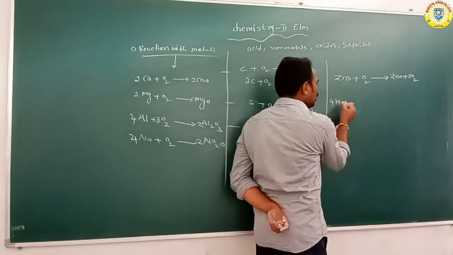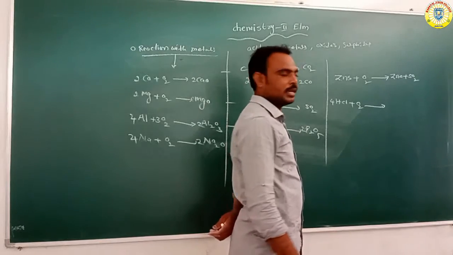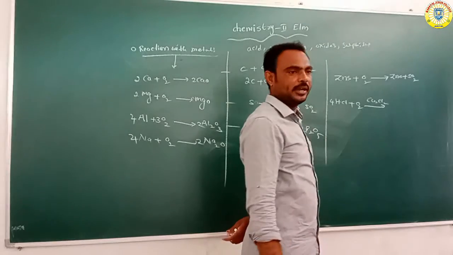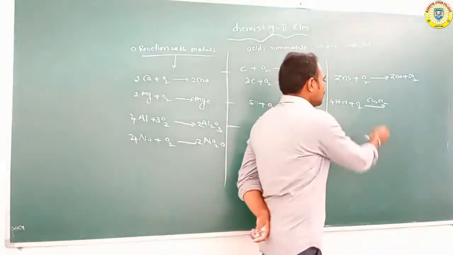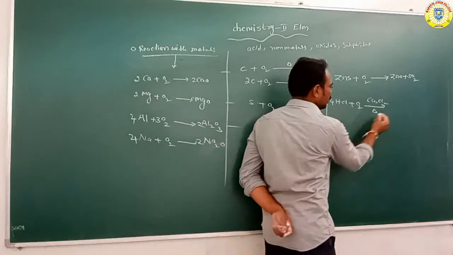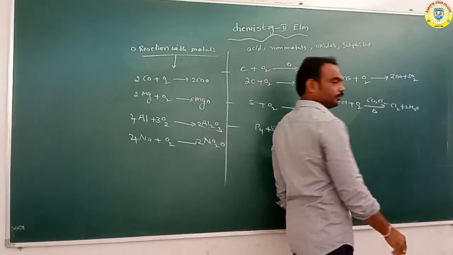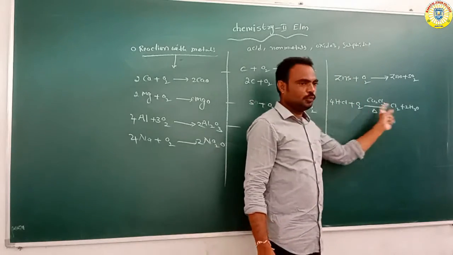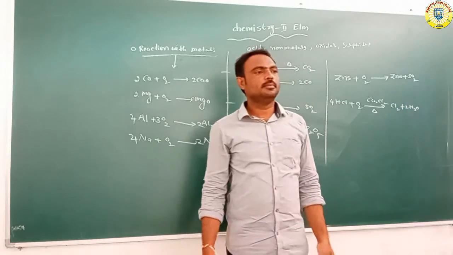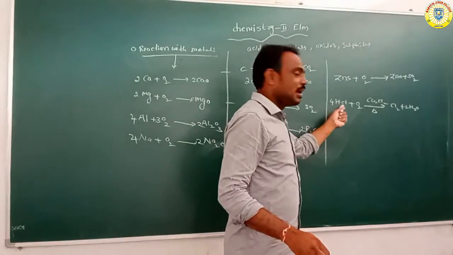When hydrochloric acid reacts with oxygen in the presence of Cu2Cl2, cuprous chloride, at a certain temperature, the reaction forms chlorine and water molecules, 4HCl + O2 gives 2Cl2 + 2H2O. So it is a reaction with the acids.